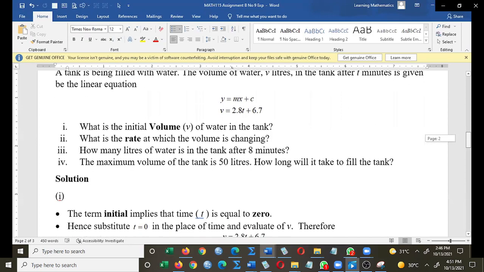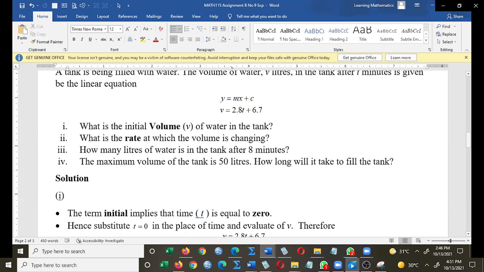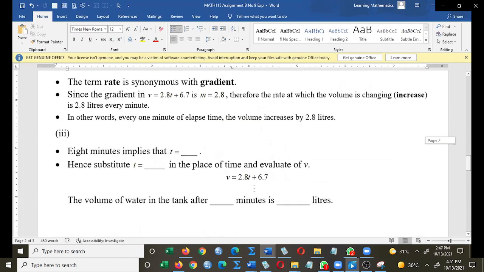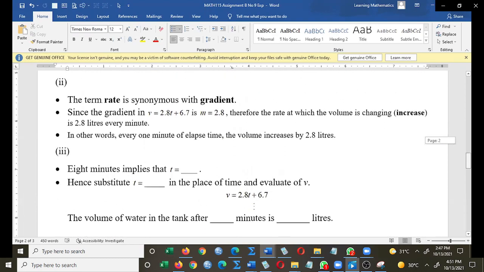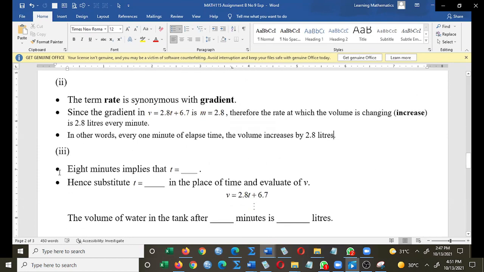Every 1 minute, 2.8 increase. So after 8 minutes, how much water will be in the tank? That's what part 3 is asking. Multiply that, I get 22.4 liters. All right, so let's go through the working, because I put some explanation there. You don't have to lay it out like that, but just for explanation purposes.